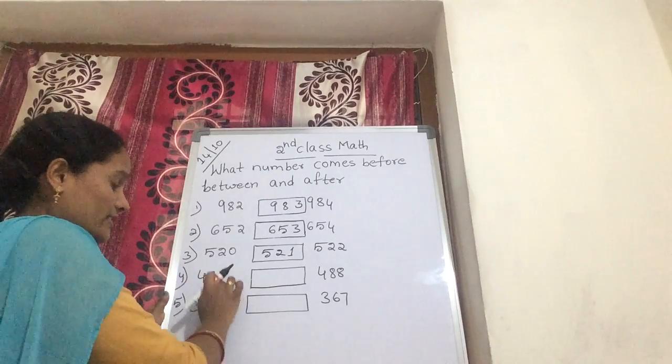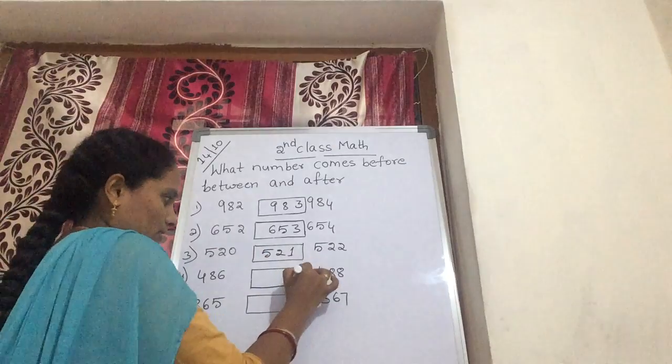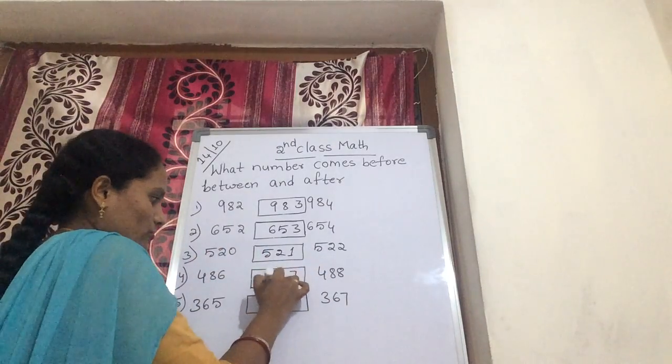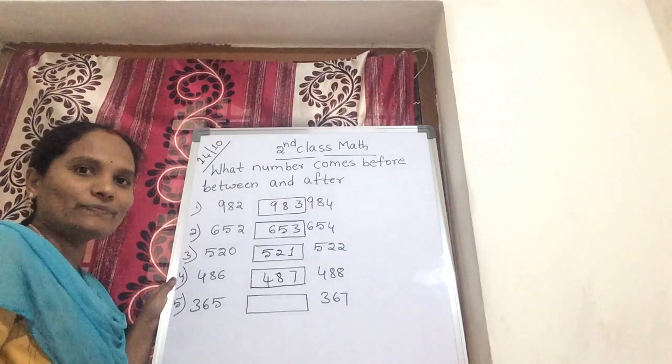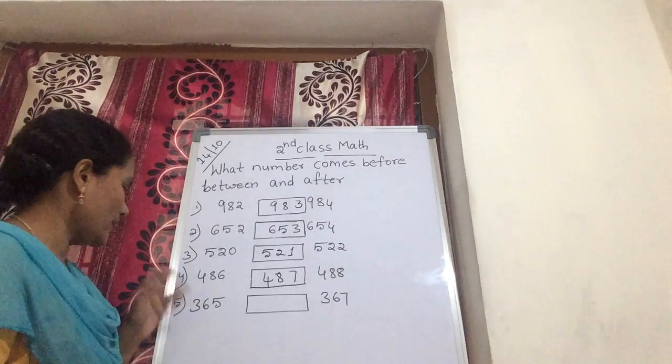486 and 488. 6 after 7. Okay. 48 is the common. You should write 48. Which number do you get? 487. Next number.